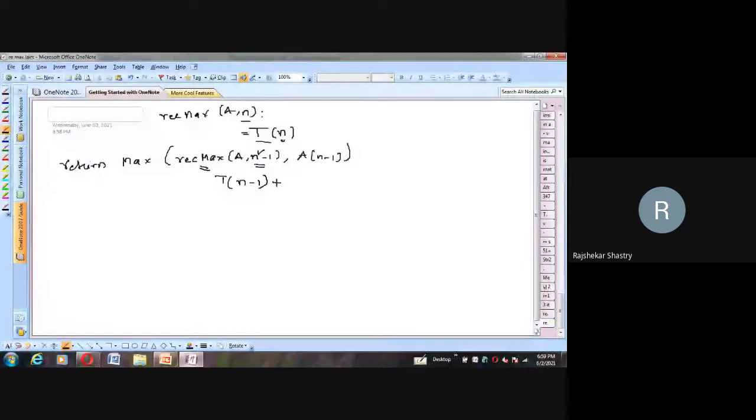Now tell me, how did we get 7? Can anybody say? We are calling the function again. We are comparing a comma n minus 1 and a of n minus 1. Return is one statement, one primitive. Next, calling the function max. Very good, because every function call is one primitive operation, so we add one more.